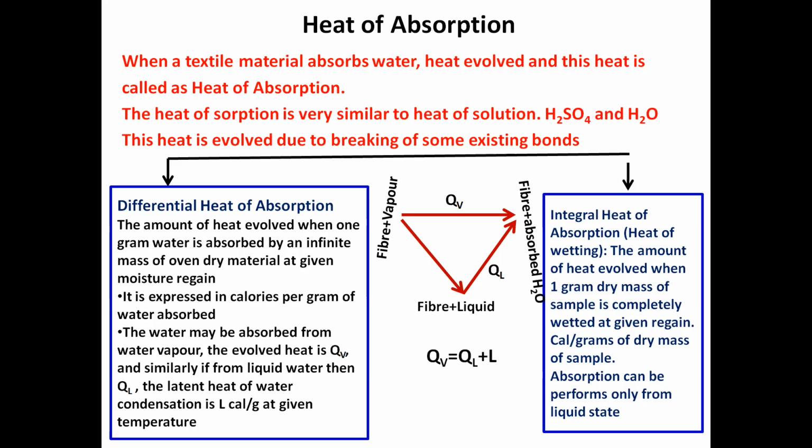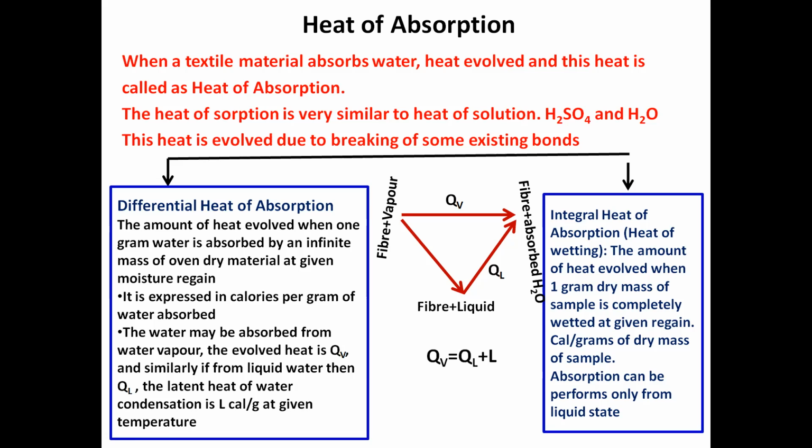Correct? It is called heat of absorption also. In case of differential heat of absorption, you have two different options. Are you getting my voice perfectly? Okay. The water may be absorbed from water vapor, or it may be absorbed from liquid state. If water is absorbed from vapor state, the amount of heat that evolves will be expressed by QV. If absorption takes place from liquid state, the evolved heat will be expressed as QL.